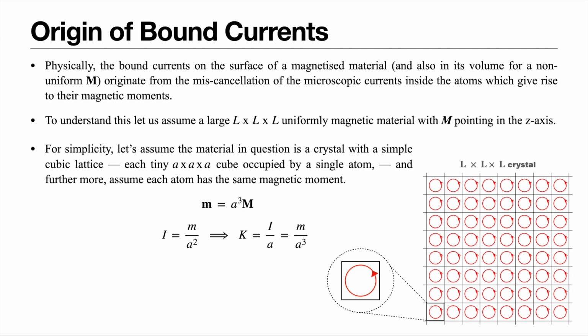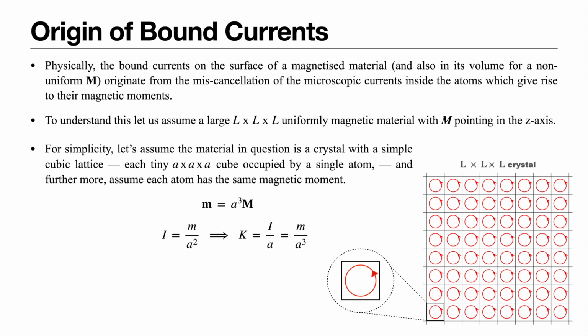So now let us make use of a model. We are going to consider a crystal of dimension L, where the crystal material is uniformly magnetized, and its total magnetization is given by capital M. So the magnetization is along the Z direction, that is, perpendicular to the screen.